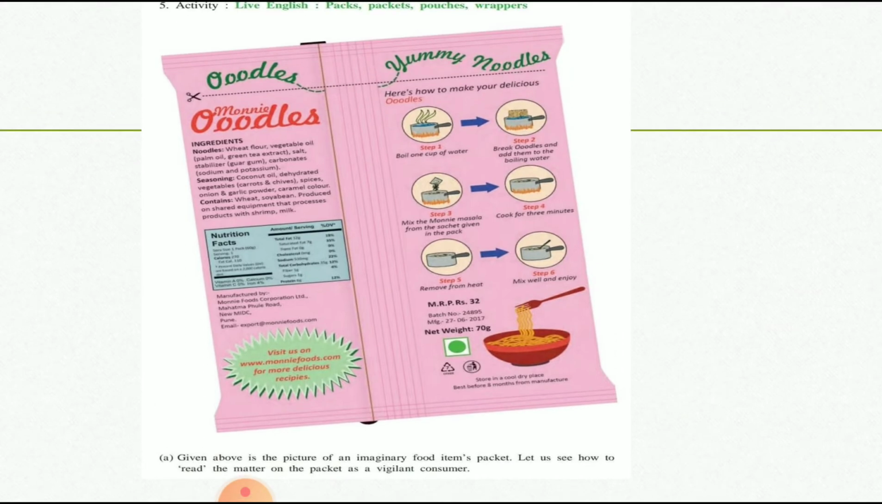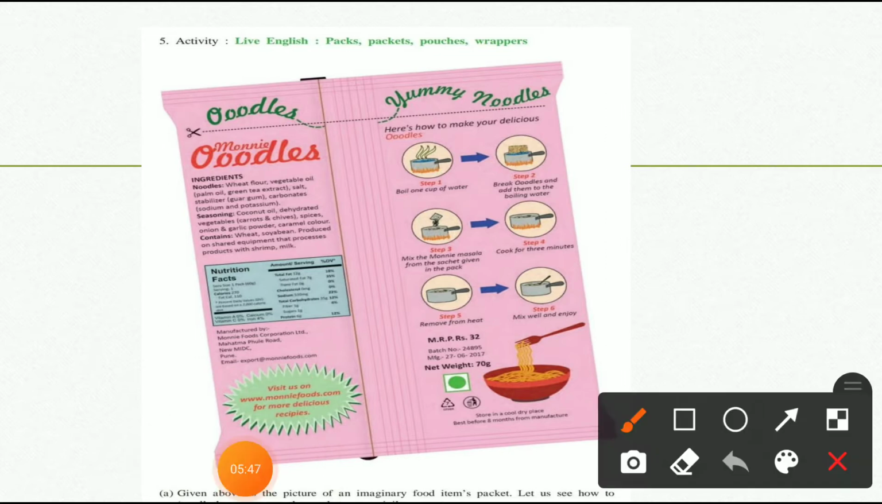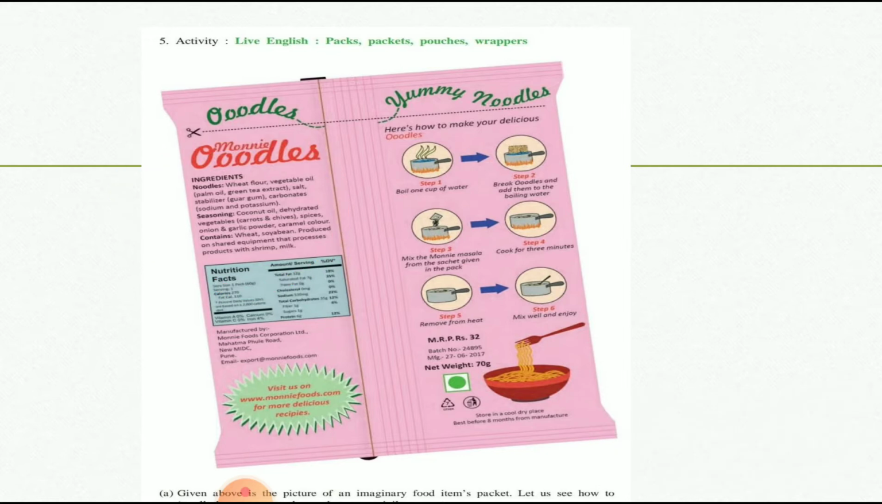Now look at the ingredients of the food item. Here are given the ingredients of the food item. Look at these ingredients. Here it is given, the ingredients of noodles are wheat flour, vegetable oil, salt, carbonates. Then next, here are given questions. What is the next question? Let's see.